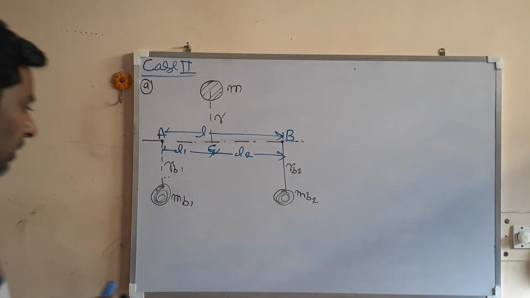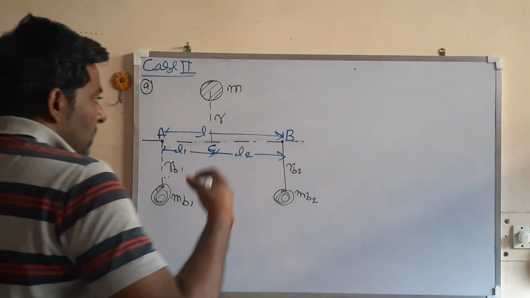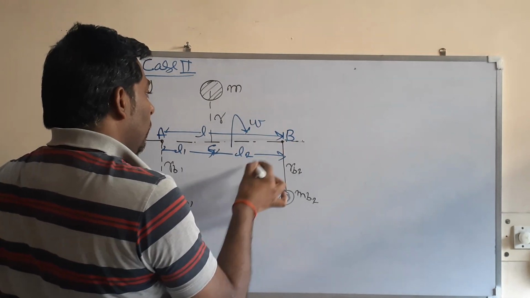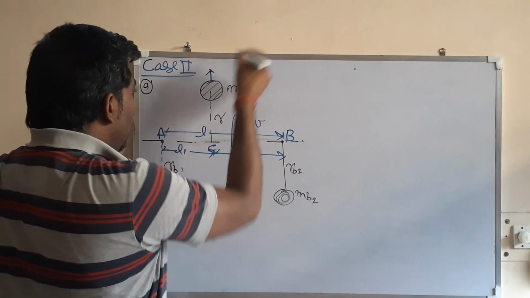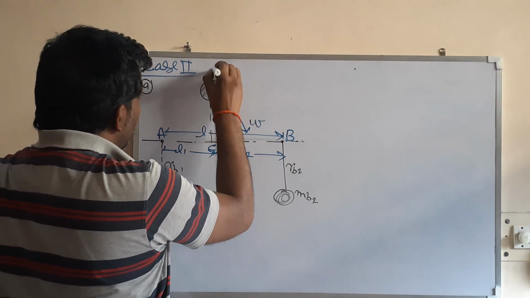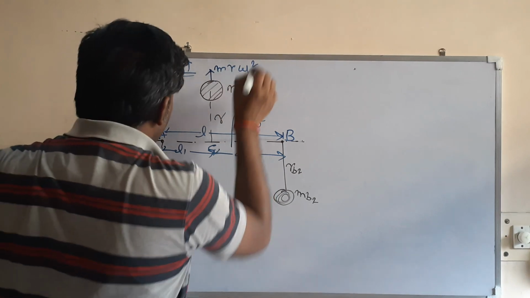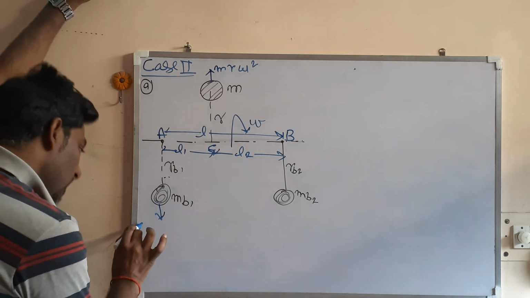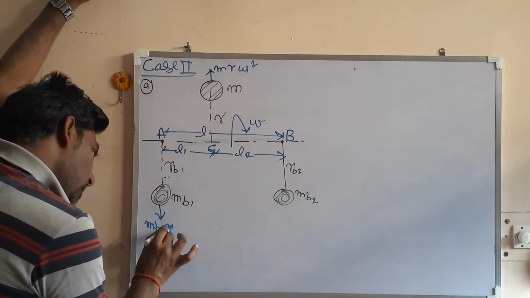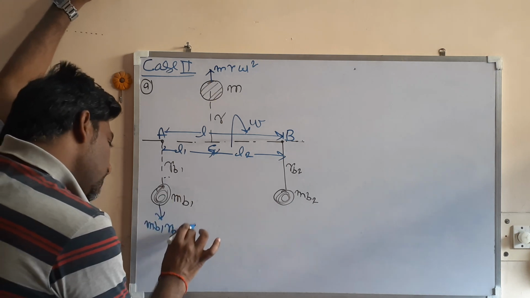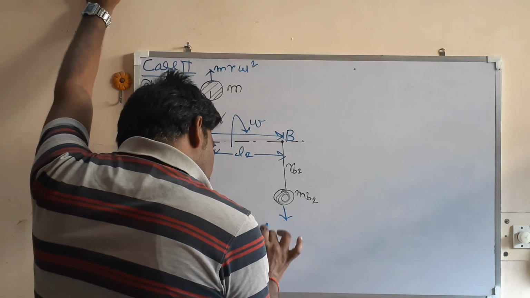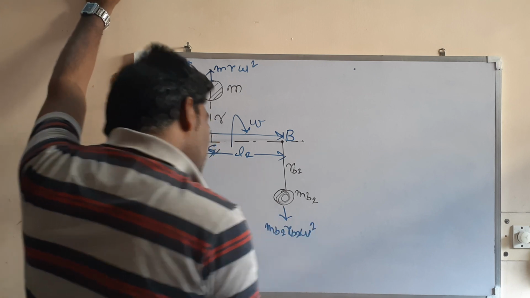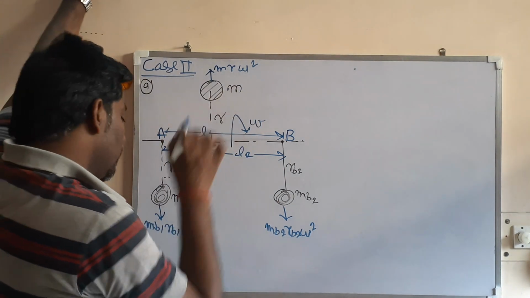Now for the static balance, let us first apply the forces. What are the unbalanced forces? As this shaft starts rotating with an angular velocity omega, the force on this mass will be mr omega square. On this balancing mass, the force will be mb1 rb1 omega square, and on this one it will be mb2 rb2 omega square. So these are the unbalanced forces.